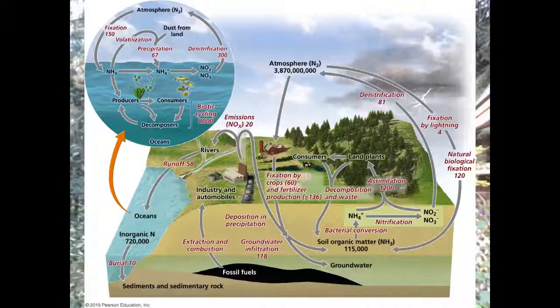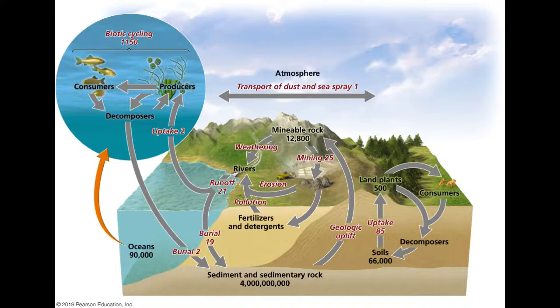Now on to nutrient cycles. The text describes in detail the water cycle, the nitrogen cycle, the carbon cycle, and the phosphorus cycle.